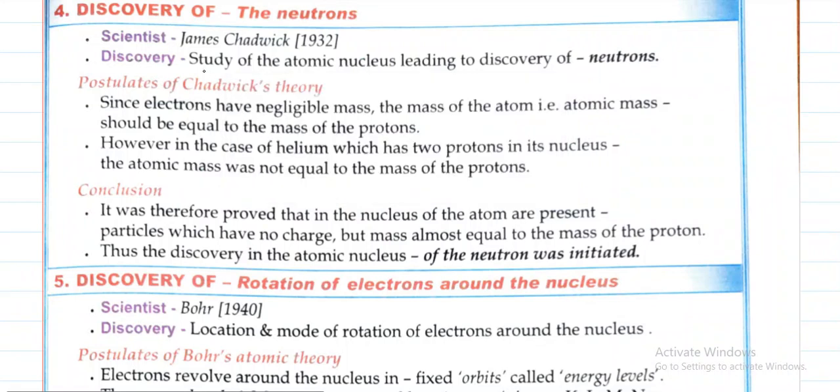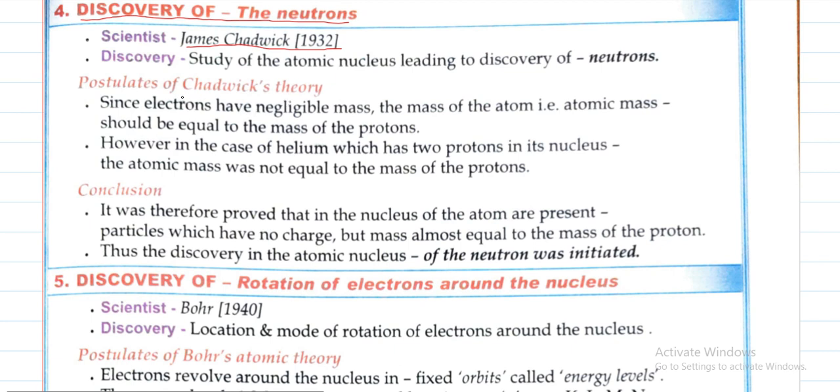Hello students, in this video we will continue from where we left off in the previous class. Here we will understand the discovery of the nucleus. In the previous classes we understood how electrons and protons were discovered by the discharge tube experiment by various scientists, but neutrons were not discovered until then. Neutrons were discovered by James Chadwick in the year 1932. Let us understand how it was discovered.